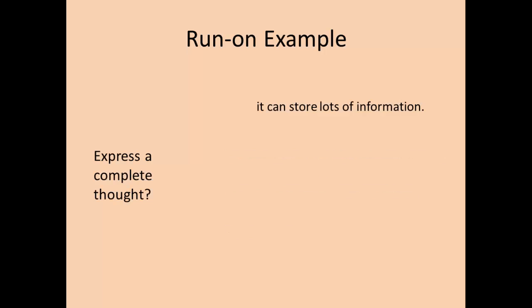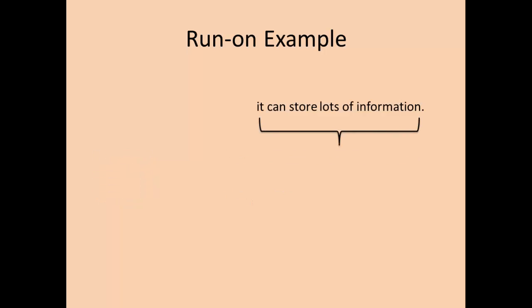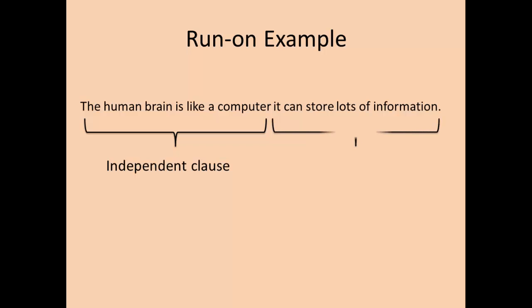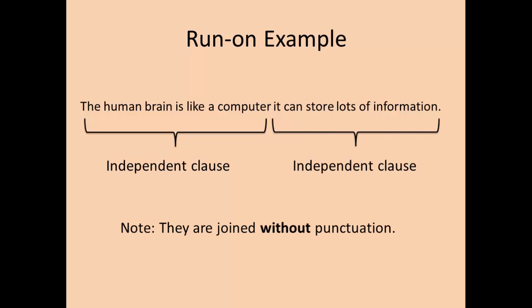Lastly, I need to figure out if it expresses a complete thought. It can store lots of information. It could stand alone as a sentence. Again, it may seem a little weird because I'm using a pronoun rather than something specific, but grammatically, it does indeed express a complete thought. So here again, I have a subject, verb, complete thought, which means I have an independent clause. So let's take a step back for a moment. I have a group of words punctuated like a sentence, but within that sentence, I have two independent clauses joined without punctuation. And the key here is without punctuation.